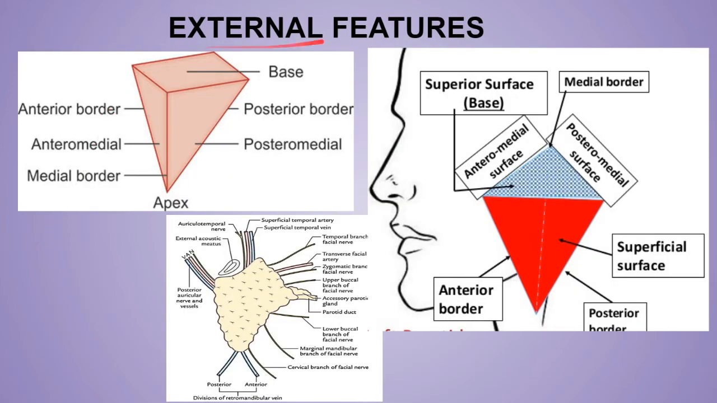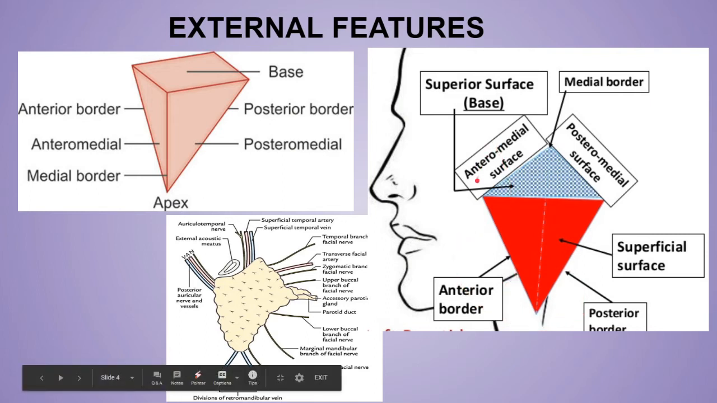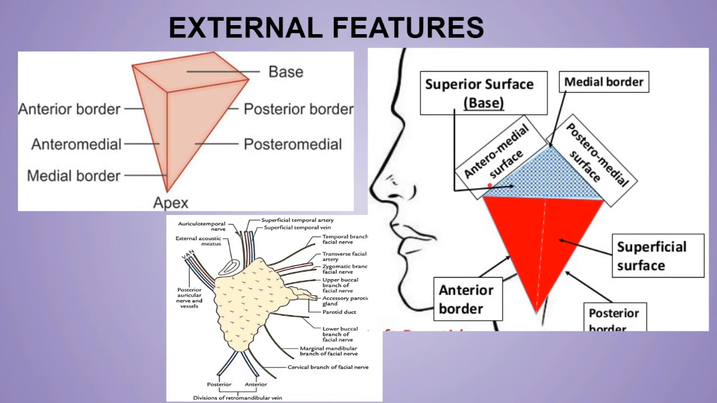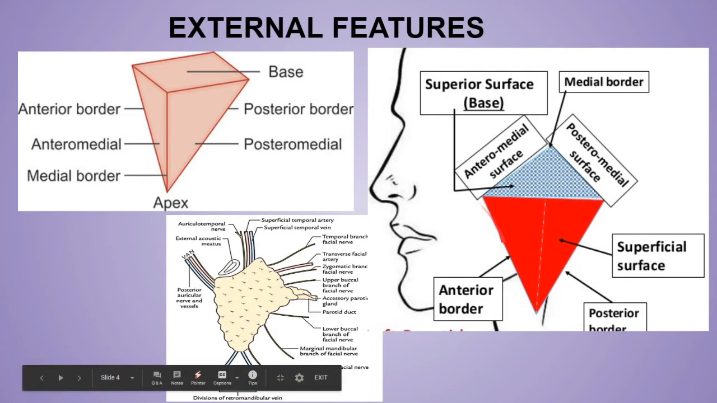External features of the parotid gland. As you can see, the parotid gland resembles a three-sided pyramidal structure having four surfaces and three borders, with the apex facing downward and the base upward. The location, you may remember, is just below the external acoustic meatus. The four surfaces are: first, the superior surface or the base. Then this is the superficial surface or the lateral surface. This whole triangle is the superficial surface.